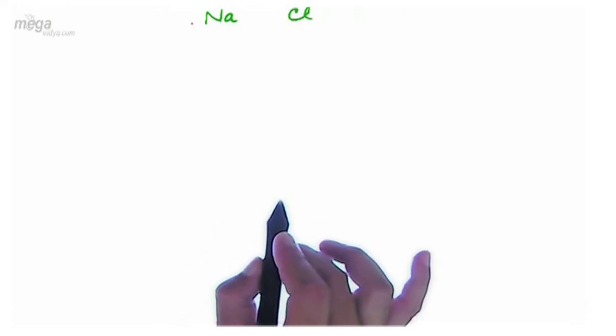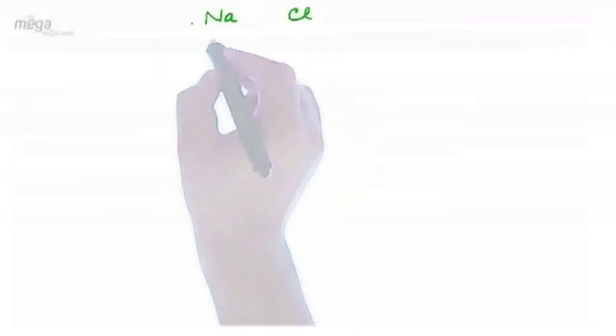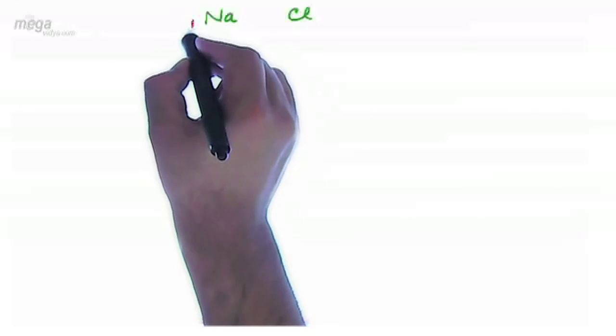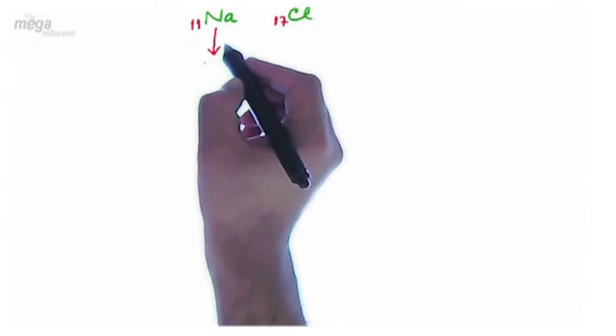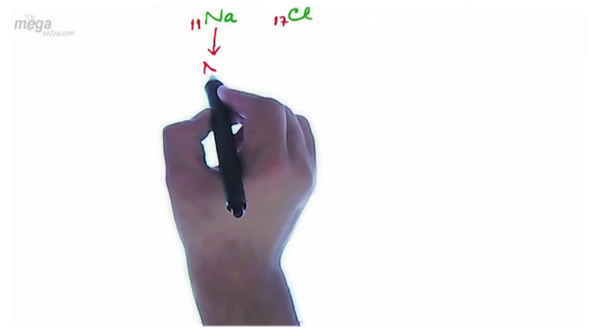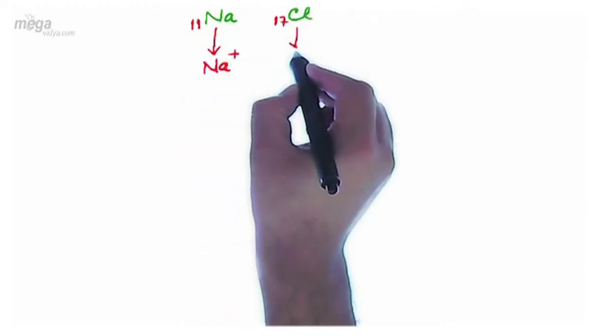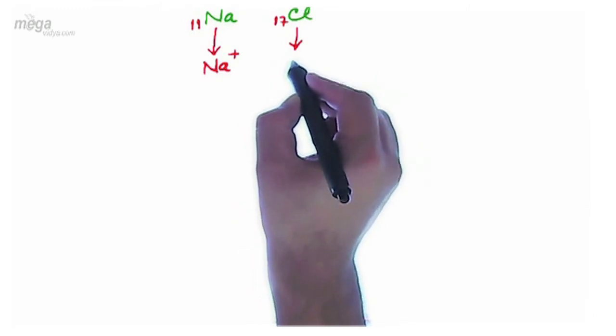More details will be found in the later part of the chapter. So here sodium has an atomic number of 11, chlorine has an atomic number of 17. Sodium will lose one electron forming Na plus, and Cl will gain one electron forming Cl negative.